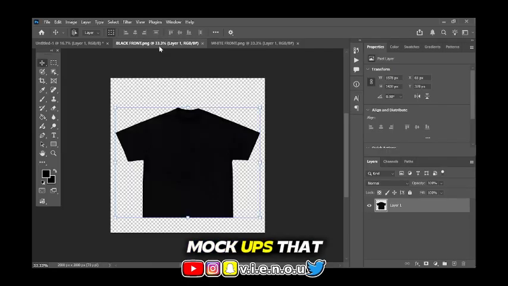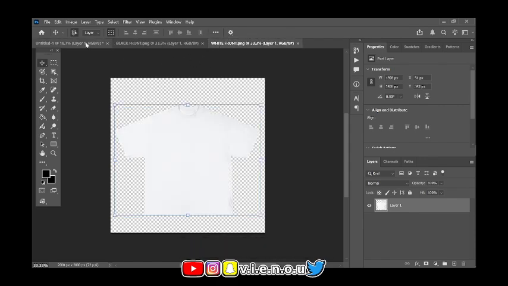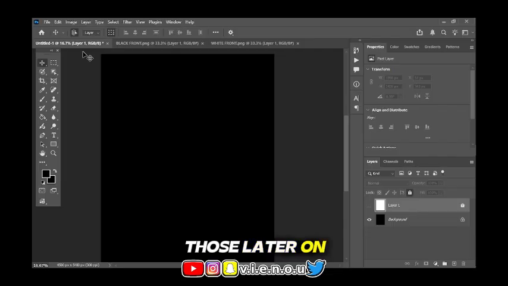These are the mockups that we plan on using during our video. A black and white shirt. I'll show you how to get those later on in the video.